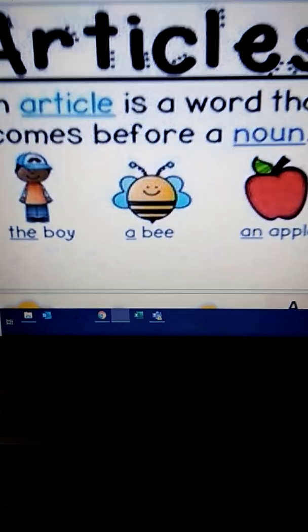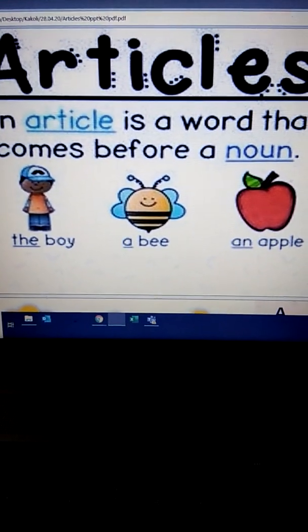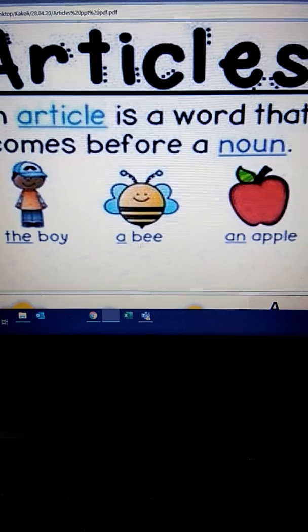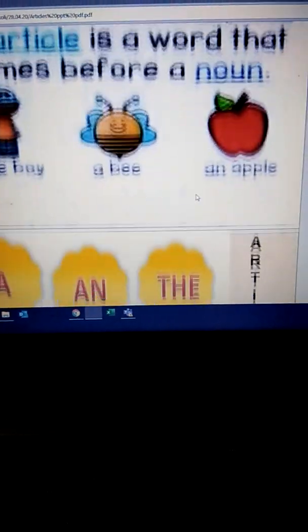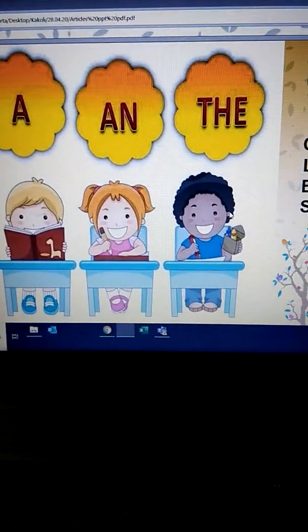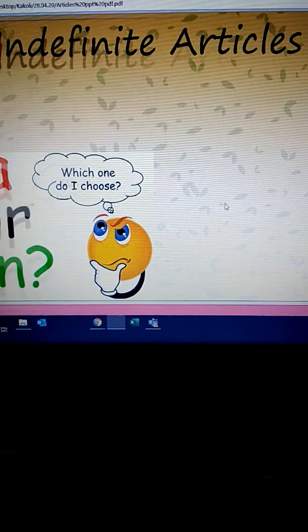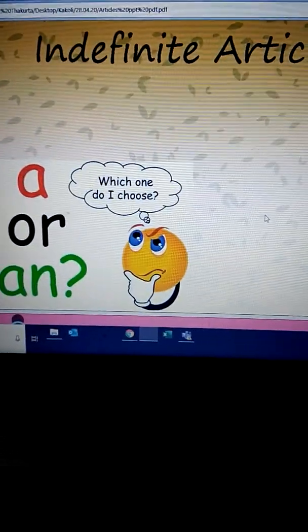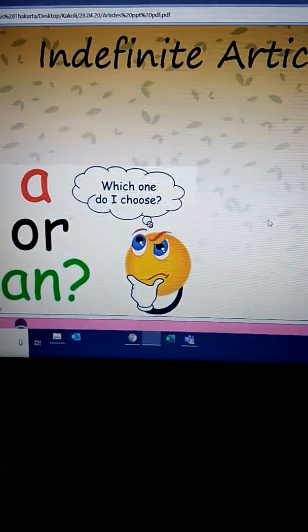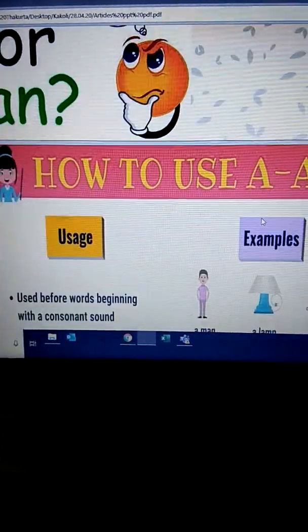What is an article? An article is a word that comes before the noun. For example, the boy, a bee, an apple. Now, a, an, and the are the three articles. Which are the indefinite articles? A and an are the indefinite articles. Now, how to determine which one to choose?